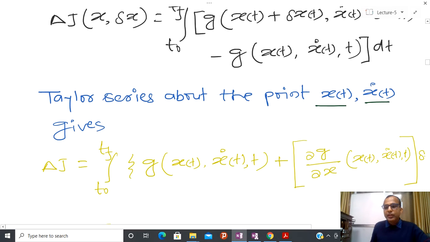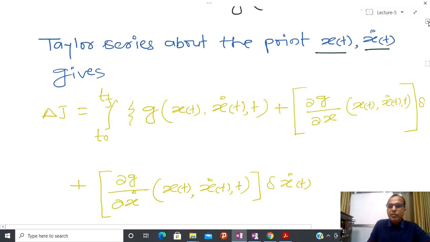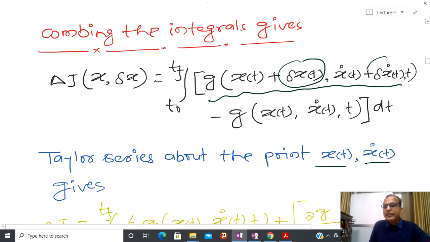Since I am talking about the Taylor series expansion of this first part, here I have a variation in this particular argument, and after that I have a variation in this particular argument.